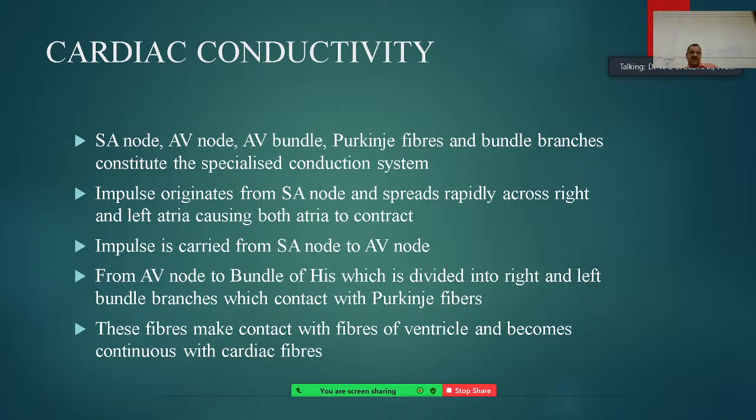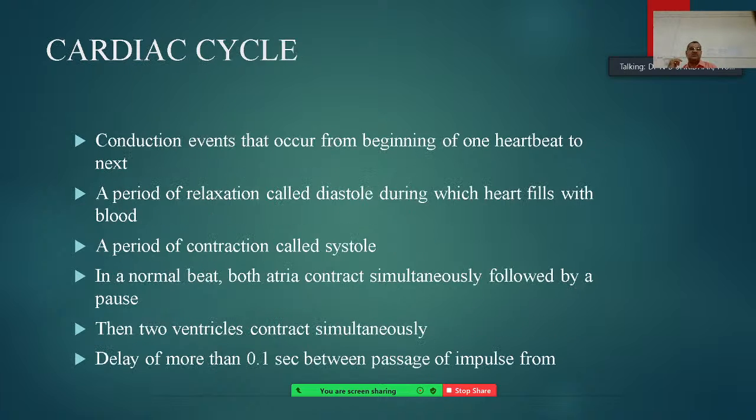Then the impulse is carried from the SA node to the AV node, and from the AV node to the bundle of His, which divides into right and left bundle branches, which connect with the Purkinje fibers. These fibers make contact with the fibers of the ventricle and become continuous with the total cardiac fibers.